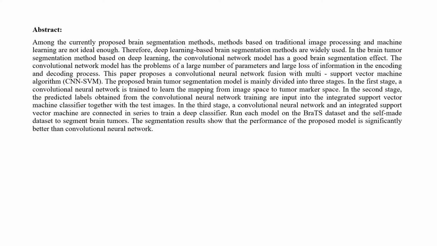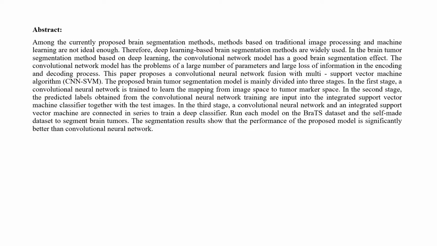effect. The convolution network model has the problems of large number of parameters and large loss of information in the encoding and decoding process. This paper proposes a convolution neural network fusion with multi-support vector machine algorithm. This proposed brain tumor segmentation model is mainly divided into three stages.